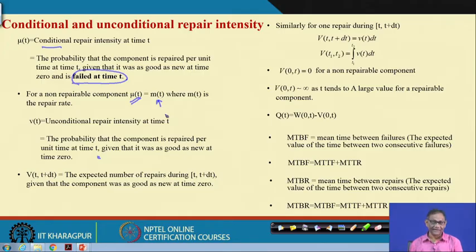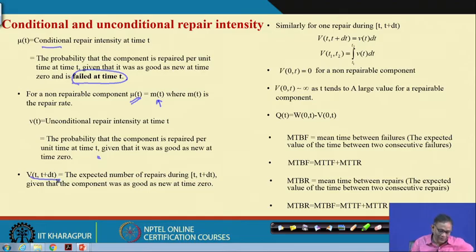Like the expected number of failures, you also need to know the expected number of repairs, that is v(t) dt between t and t plus delta t. The expected number of repairs means how many components will be repaired within a small time interval, considering that they were new at time t equal to 0.